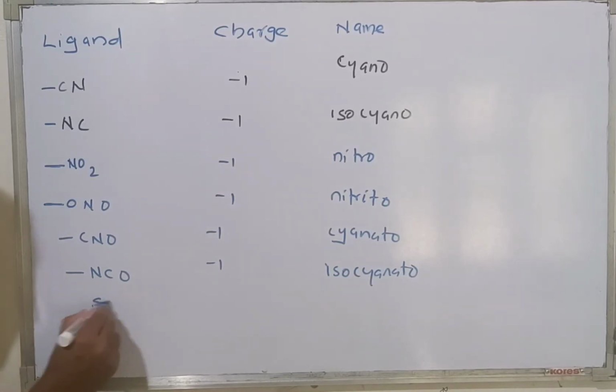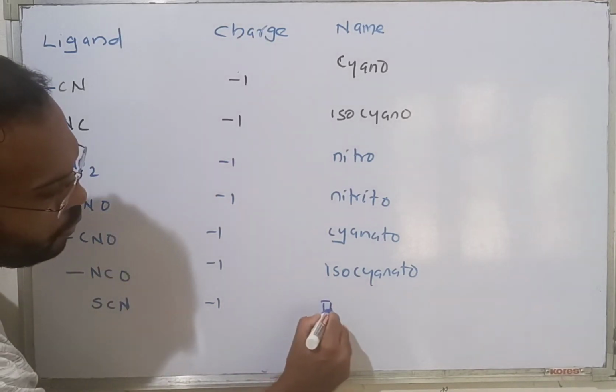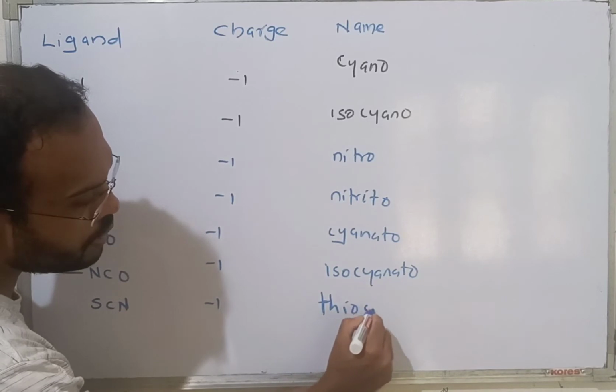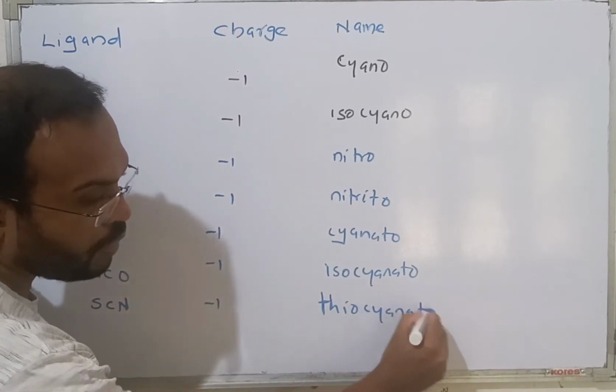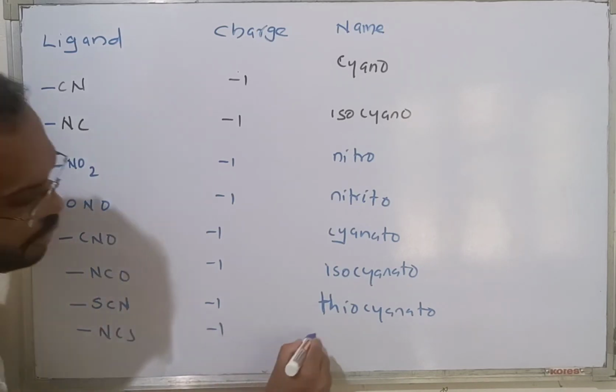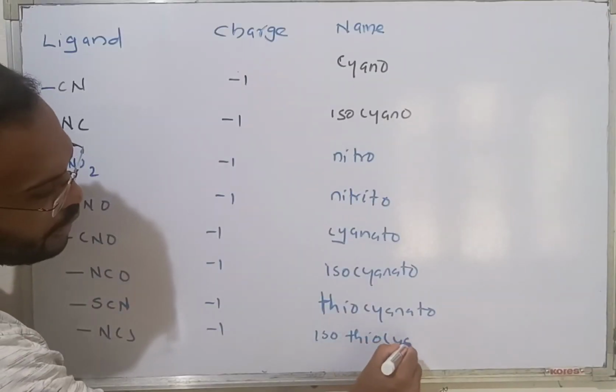Now SCN minus 1, this is called thiocyanato. Now NCS, here sulfur is bonded, here nitrogen is bonded, minus 1, isothiocyanato.